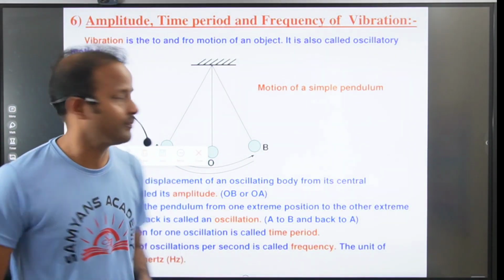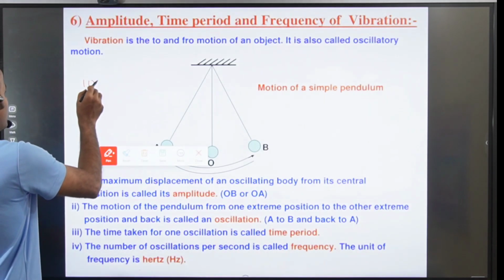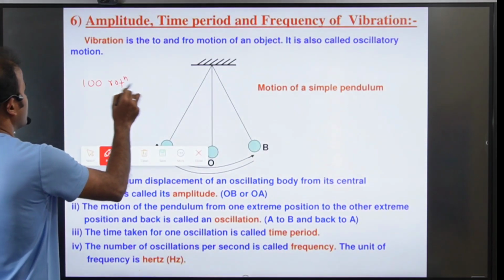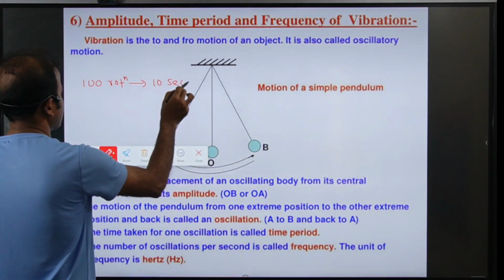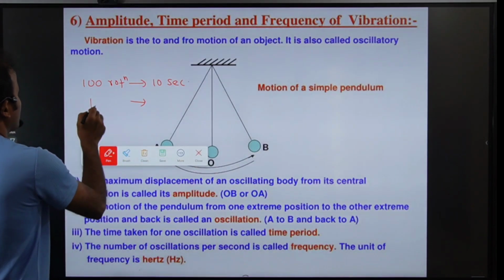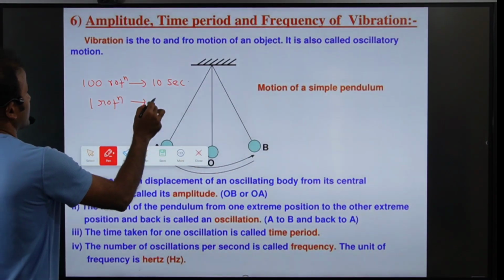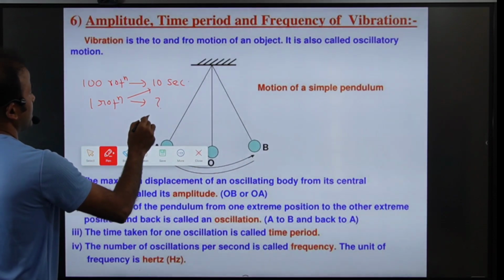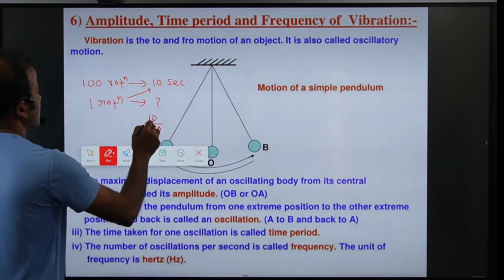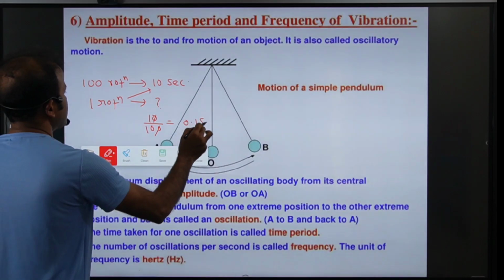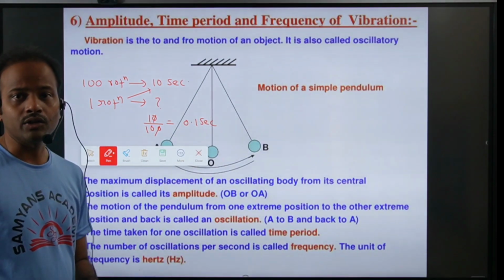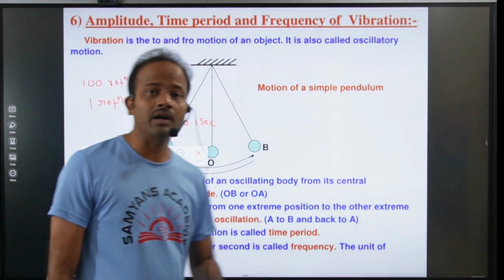We assume that 100 rotations take 10 seconds. For one rotation it will take 10 by 100, how much? 0.1 second. Is it clear? It will take 0.1 second.